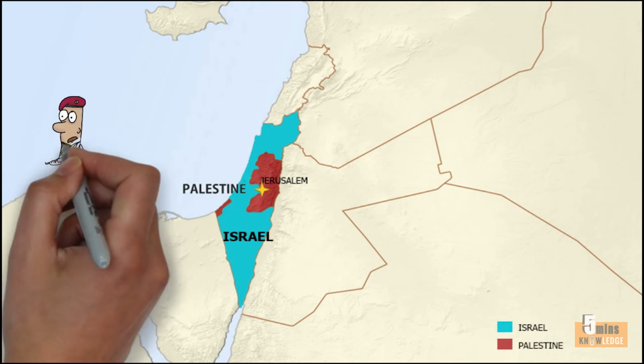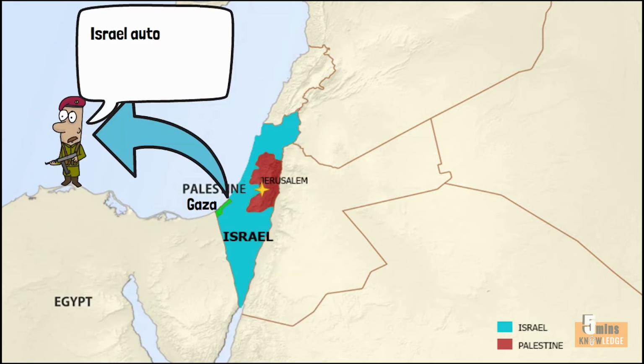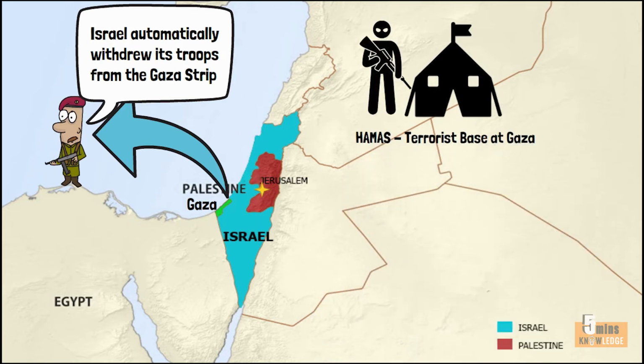In between the two proposals, Israel unilaterally withdrew its troops from the Gaza Strip, leaving the Palestinians free to control this place. But instead of building a city for people to live in, Palestine developed this place into a terrorist base called Hamas, and it became a launching pad to fire thousands of missiles at Israel.